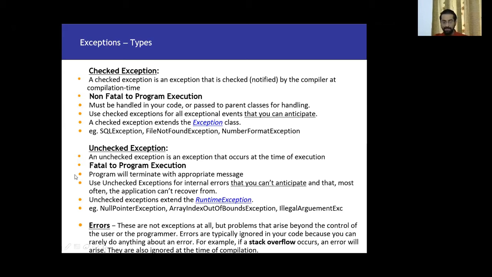And unchecked exceptions, we say they are fatal to program execution because we are not sure when these exceptions will come. We cannot guess, right? So if these exceptions come, they can block the complete program, and our application may crash. Hence, we have to be very careful while working with these kinds of exceptions.